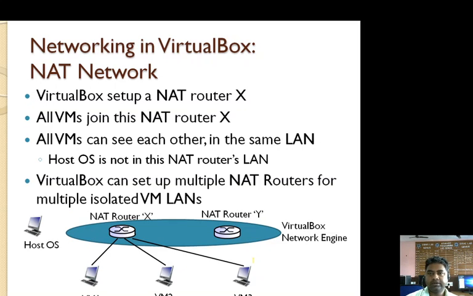Next one is networking in VirtualBox, meaning NAT network. So VirtualBox sets up a NAT router X. All virtual machines join this NAT router X. This one is virtual machine 1, which can join the NAT router X. This one is virtual machine 2, joined with the NAT router X. This one is virtual machine 3, joined with the NAT router.